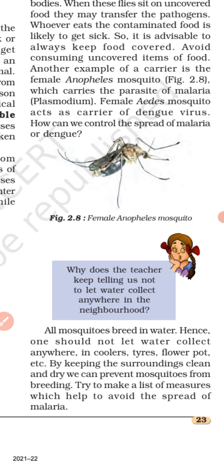We have to prevent mosquitoes from breeding. By keeping the surroundings clean and dry, we can prevent the mosquitoes from breeding, and that is how we can avoid the spread of malaria. You can also list some of the measures by which you can avoid the spread of malaria.